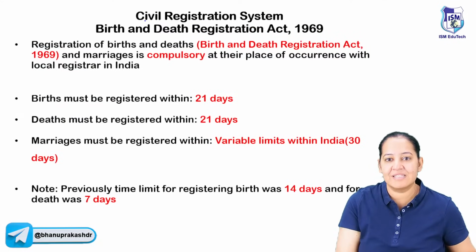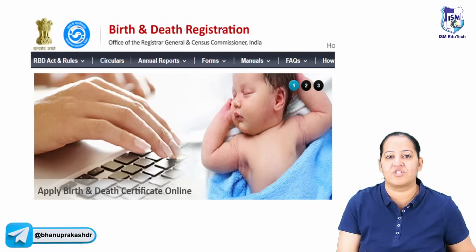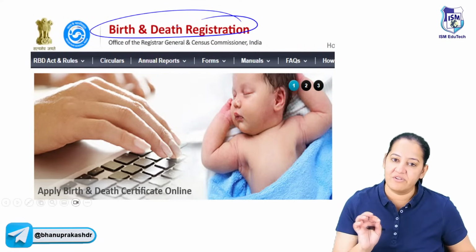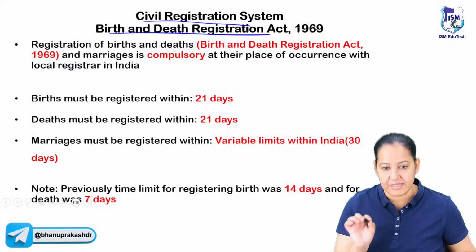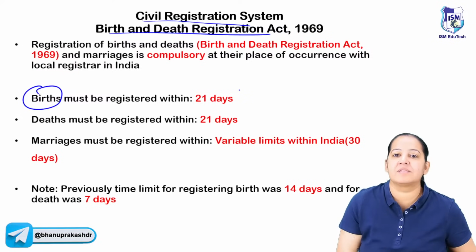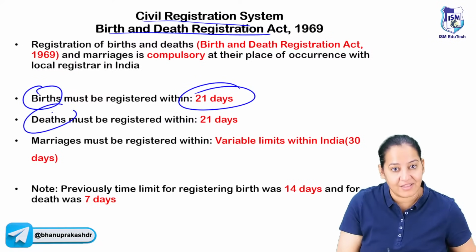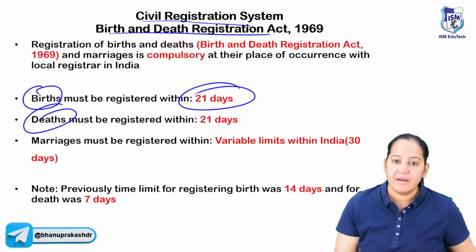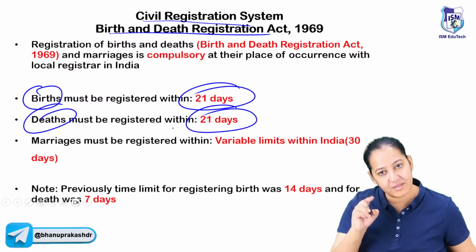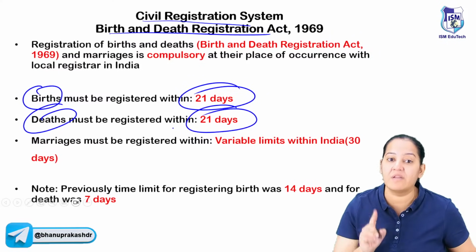The name of the website is Civil Registration System, Birth and Death Registration Act. It is the Birth and Death Registration, Civil Registration System, CRS. According to this, the birth must be registered within 21 days. If someone has a death at their home, a relative, it should be registered within 21 days. So birth and death both are registered within 21 days.